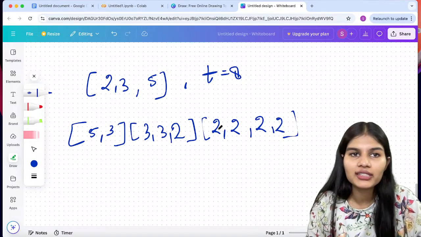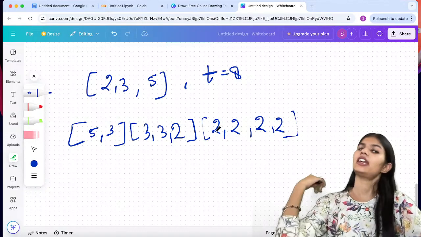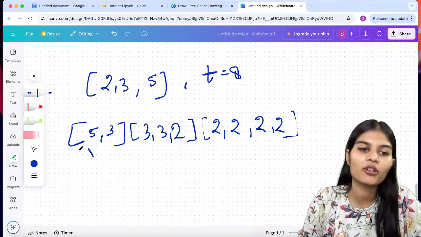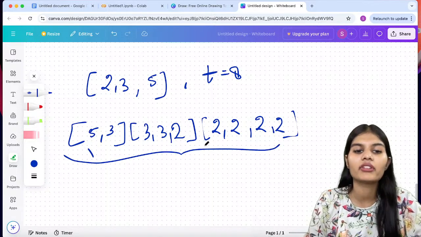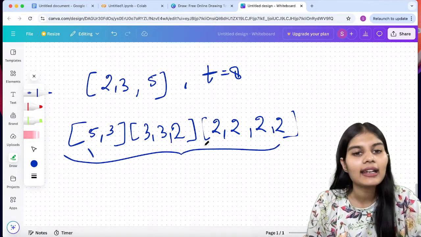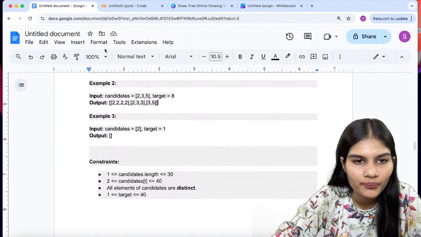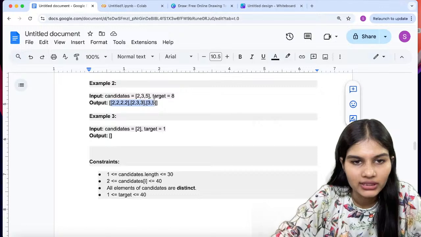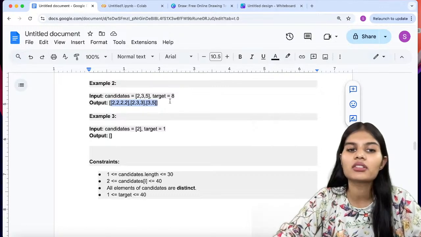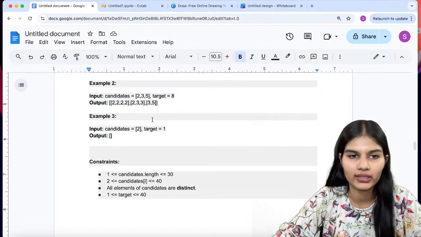I don't think there is any other combination we'll be getting from here. So my final output will be these 3 different combinations that are helping me get the result. Now let's check with our document. This, right? Absolutely correct. So this is how you work with things.